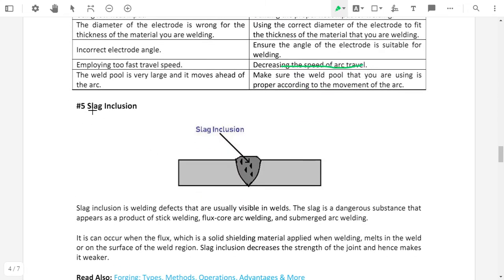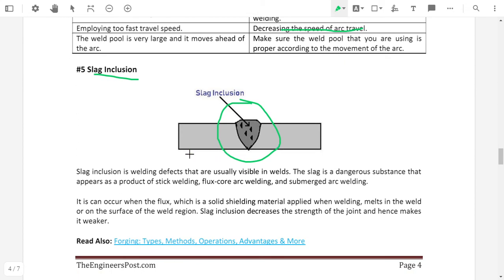The next one is slag inclusion. This image shows the slag inclusion. First of all, we will discuss what is meant by slag inclusion.